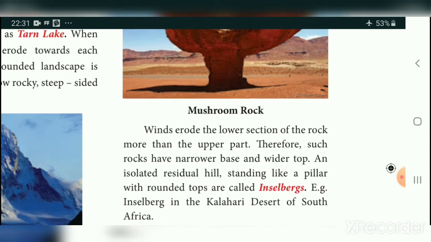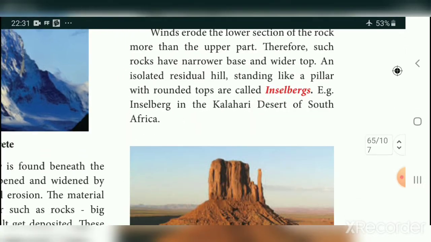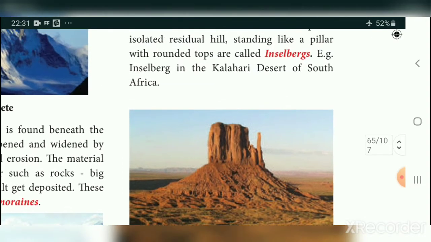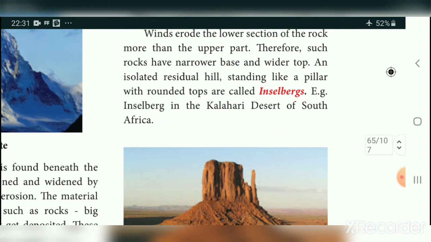An isolated residual hill standing like a pillar with a rounded top is called an Inselberg. So this is an Inselberg, an isolated pillar. In the desert area we can see this rock standing isolated. An isolated pillar rock is called an Inselberg. Example, Inselberg in the Kalahari Desert of South Africa.